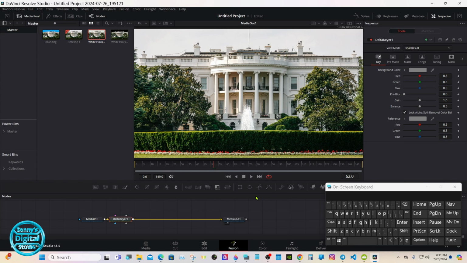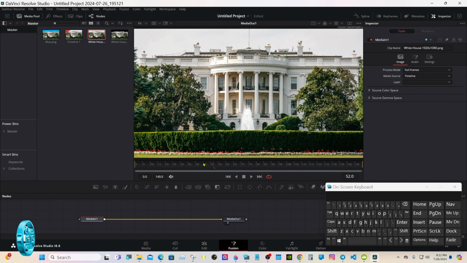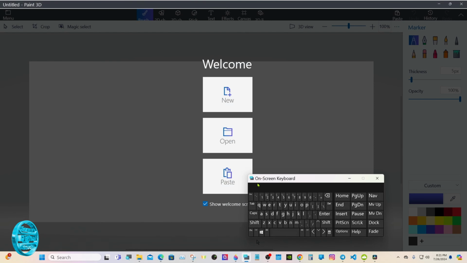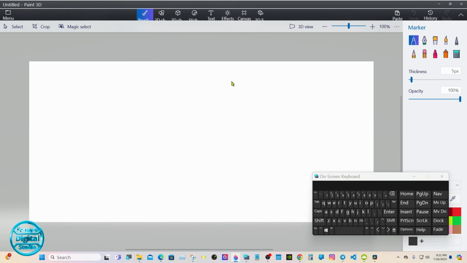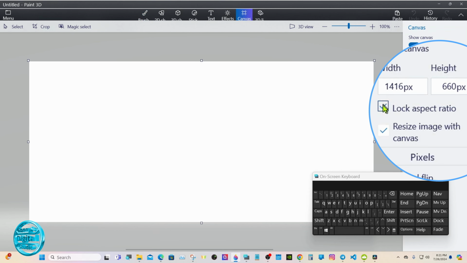3D Paint. I just want to bring you down here for now and show you. First thing we'll do is size it. Go create a canvas. Unlock it here. I'm on 1920 by 1080.